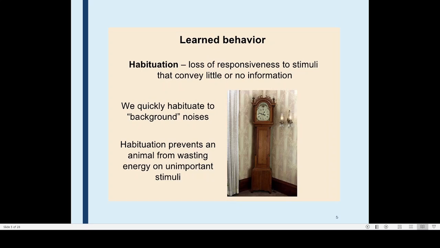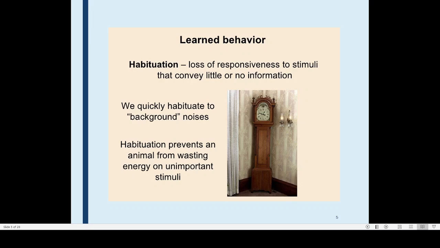That is a loss of responsiveness to a stimulus that conveys little, so that our body may not be wasting time on something that doesn't bring any kind of survival value. That is the meaning of habituation.